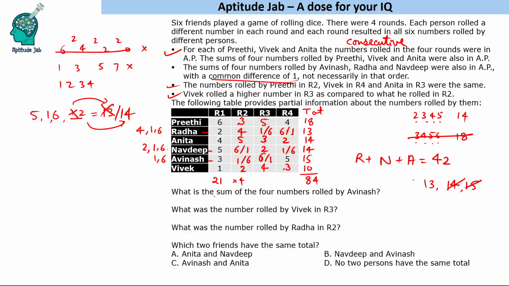So the first question is, what is the sum of the 4 numbers rolled by Avinash? We know the sum is 15, so the answer is 15. What was the number rolled by Vivek in R3? Vivek in R3 is 4. What was the number rolled by Radha in R2? Radha in R2 is again 4. Which two friends have the same total? We see that Anita and Navdeep have the same total, 14 each. So this was the solution to this set and the answers to the questions.